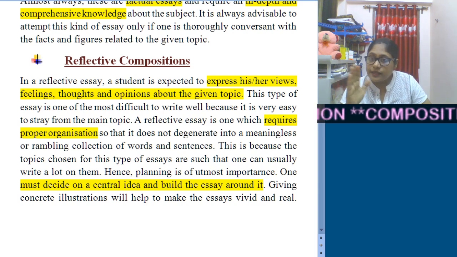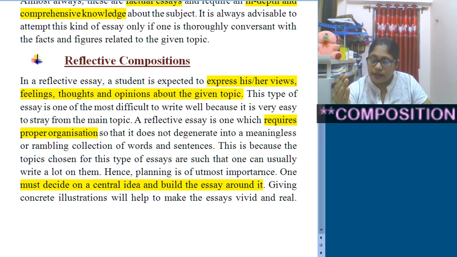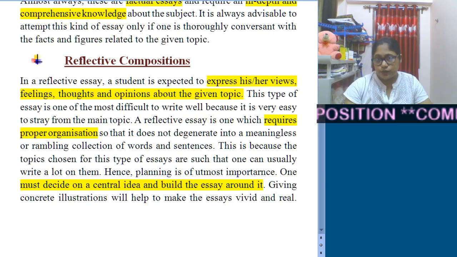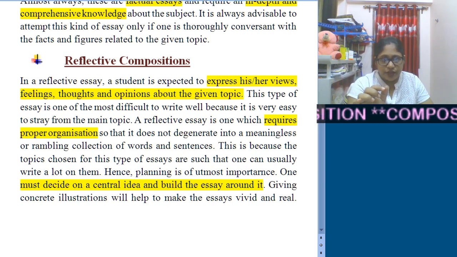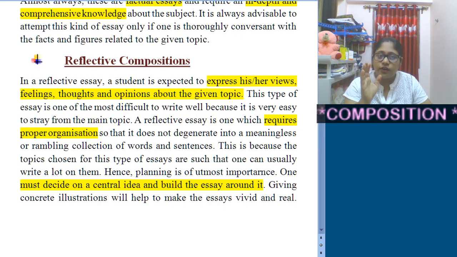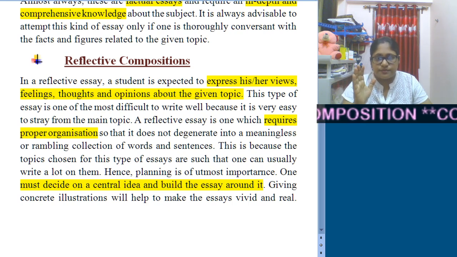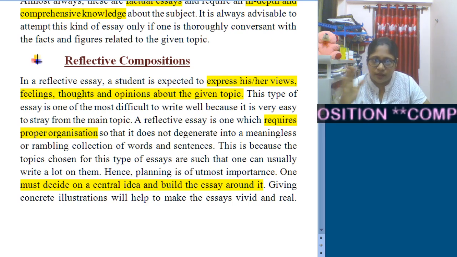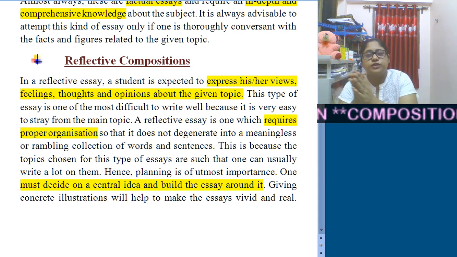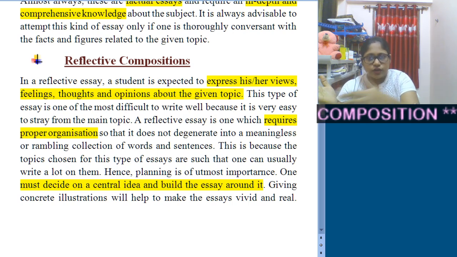Indirectly you can understand, whatever is restricted in argumentative, here you can express, right? So whatever you write requires a proper organization. Otherwise there is a possibility that you can be out of the topic, you can go beyond the topic.